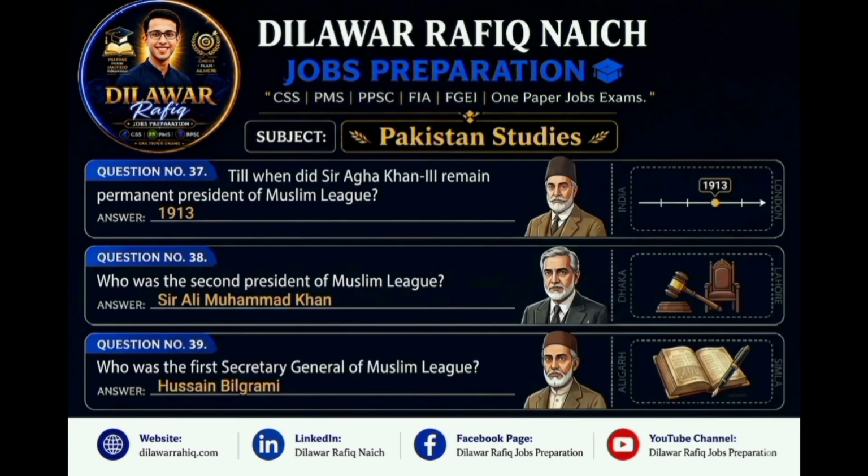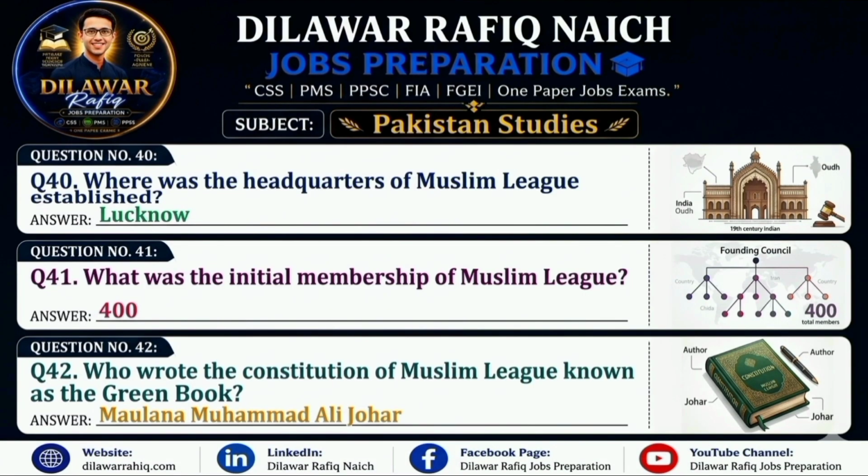Question 37. Till when did Sir Aga Khan III remain permanent president of Muslim League? Answer: 1913. Question 38. Who was the second president of Muslim League? Answer: Sir Ali Muhammad Khan. Question 39. Who was the first Secretary General of Muslim League? Answer: Hussein Bilgrami. Question 40.